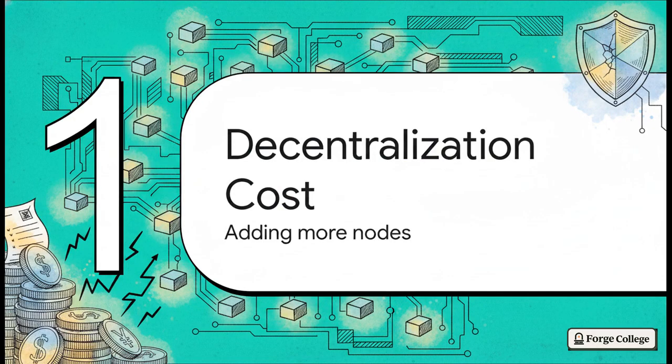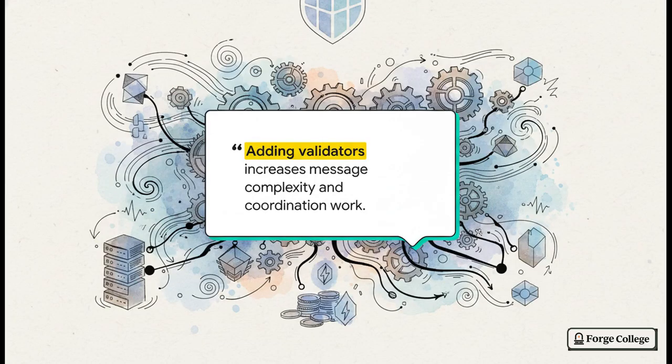All right, Section 1, the cost of decentralization. Let's look at some concrete system costs. Let's start by translating our theoretical understanding of dispersed control into something we can actually measure. There's an inescapable, mechanical reality to decentralization. While adding more validators absolutely increases the resilience and the fairness of the network, it physically forces up the communication and state replication workload. Every single new node you add is just another mouth to feed with data, and another voice that needs to be heard before any decision is finalized. You don't get censorship resistance for free. You pay for it in computing power and network chatter.